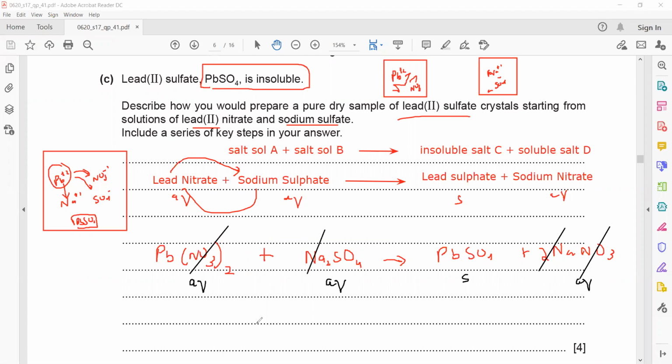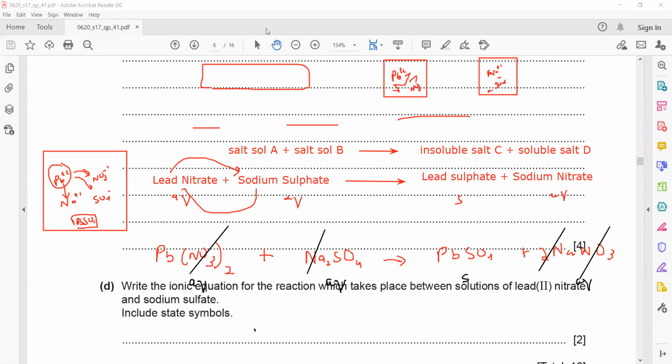So what are you left with? To write an ionic equation, you're left with lead ions and sulfate ions, and this will result in the formation of lead sulfate. Is it clear?